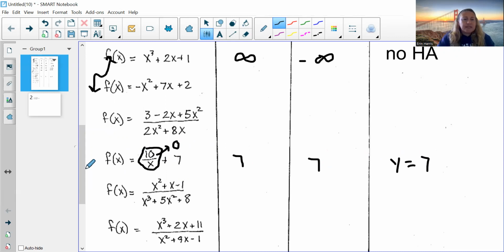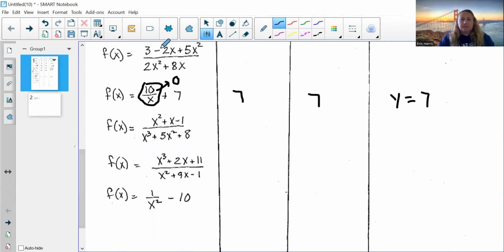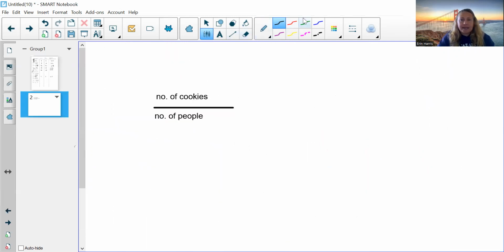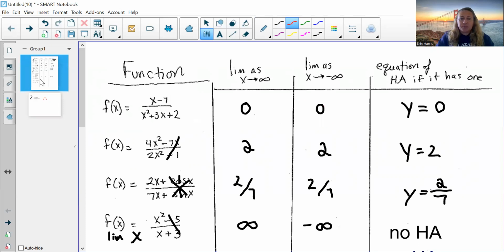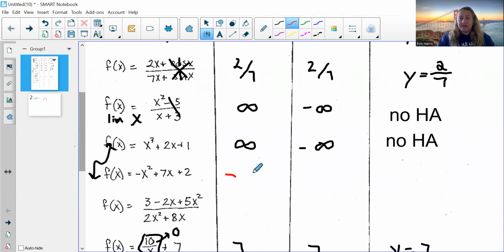Okay, so pause the video and you try the rest of these. Okay, if you're back, I hope you remember that a parabola with a negative leading coefficient opens like that, right? Meaning as x approaches positive infinity, the function actually goes to negative infinity. Those arrows are going down. And as x approaches negative infinity, arrows are going down there as well. And so, of course, this is part of the, I'm putting quotation marks, the no horizontal asymptote line.